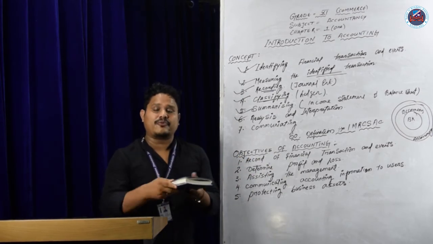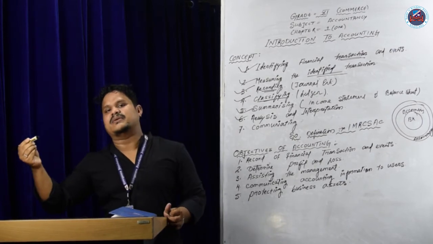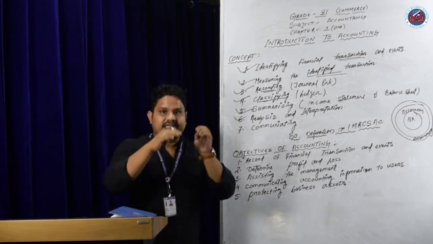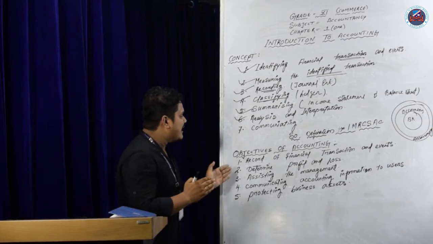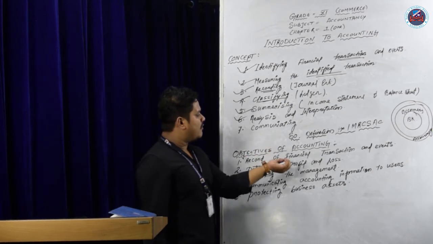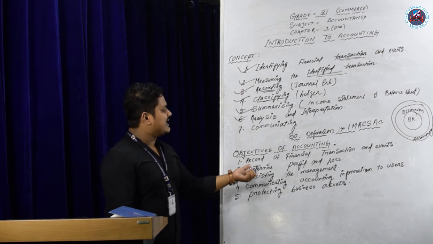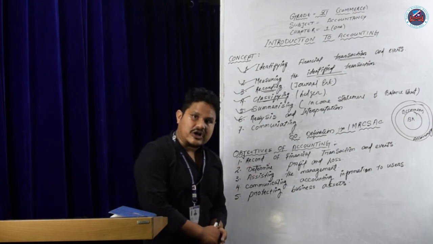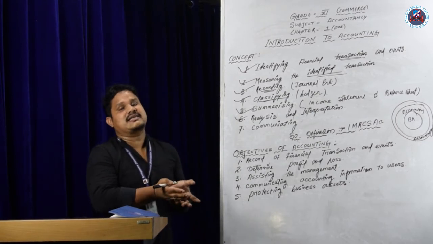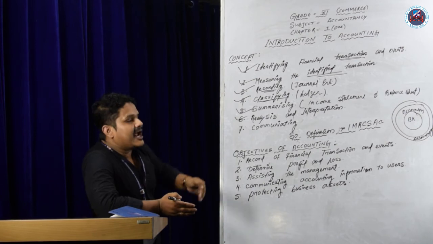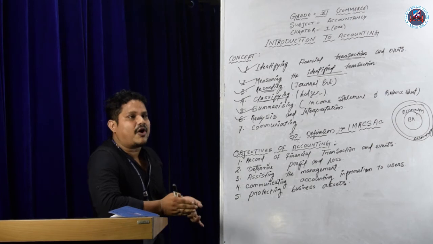Whatever transaction you have, we have to record. Whether a businessman purchases a pen or a building or a land for the business, they have to record all the transactions in the books of accounts. That is the number one objective: record of financial transactions and events. Number two, determine profit and loss. After recording the transactions relating to finances, you have to determine the profit and loss.